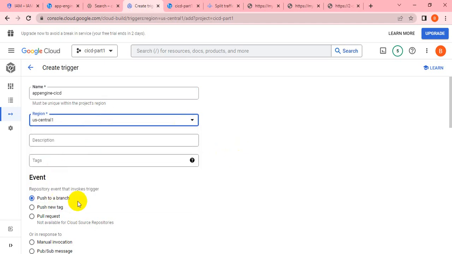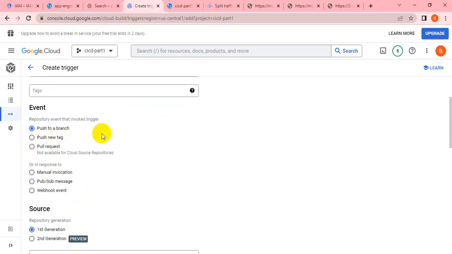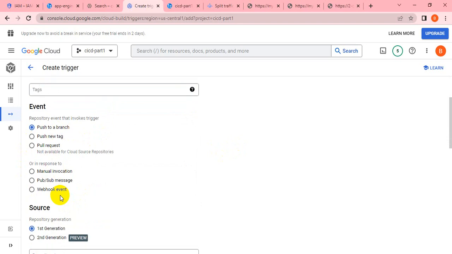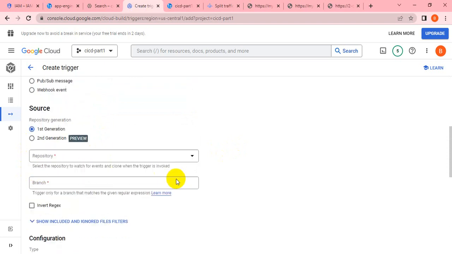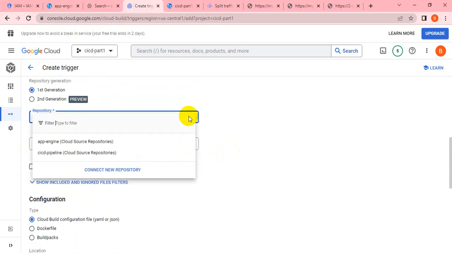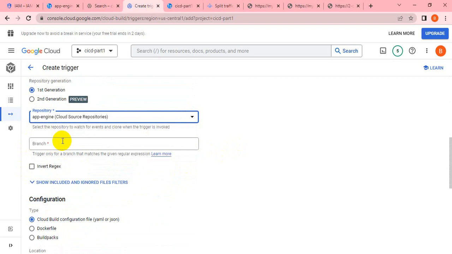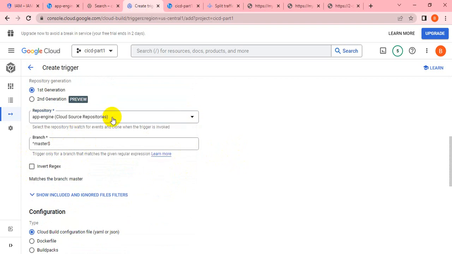It would be push to run. Yeah, web event first generation, and my repo name is app engine, right? So whenever it finds any changes inside this app engine, it will automatically trigger, and it will automatically deploy the application, I mean the app engine.